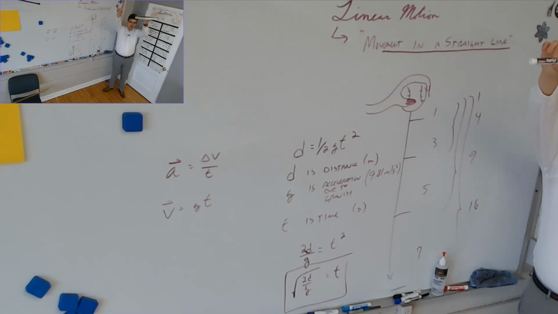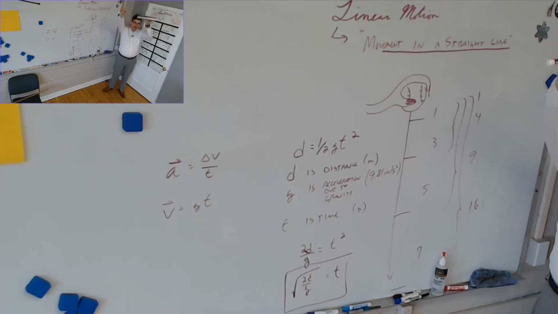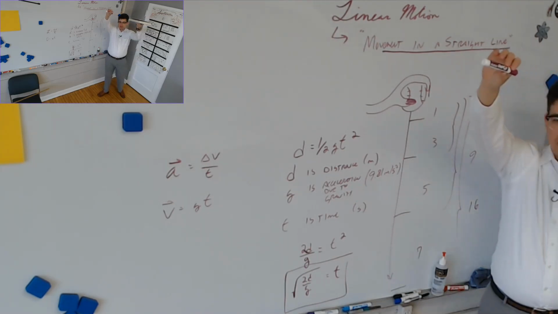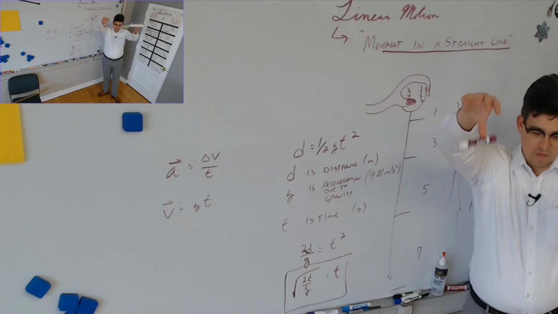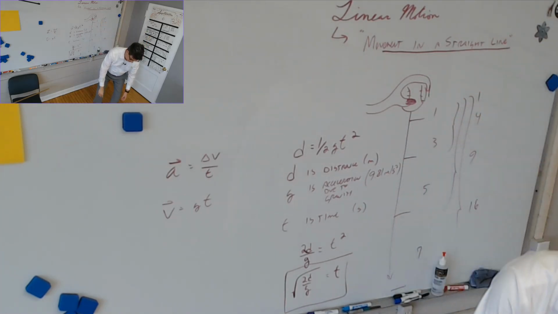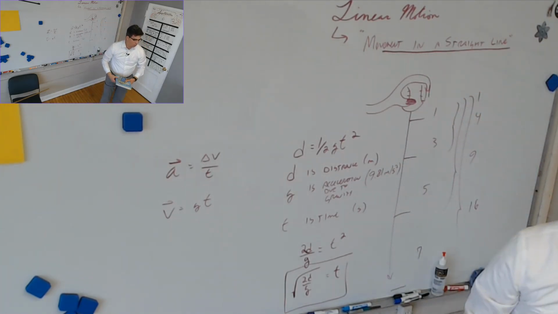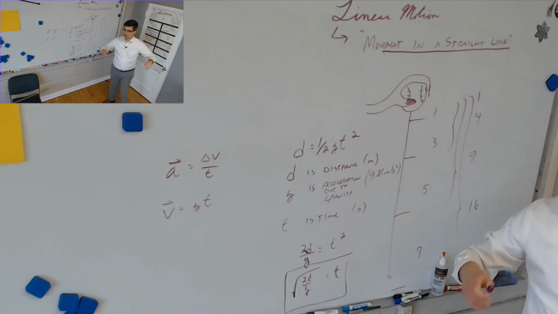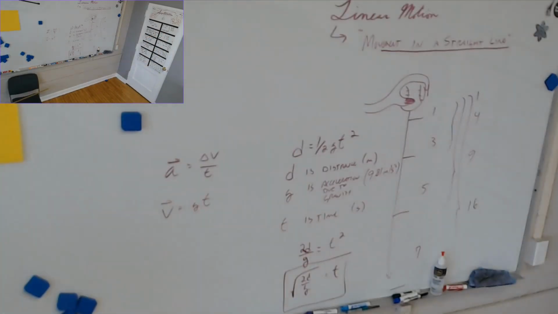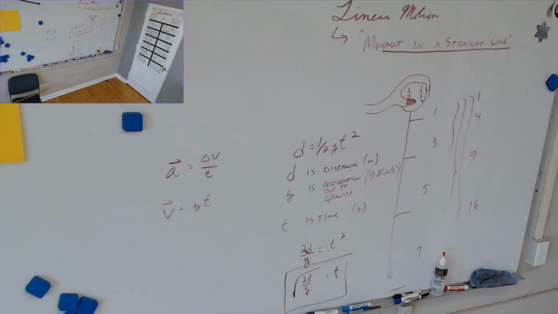And if I drop them, what should happen if physics is right? No, say it again. Try harder. What should happen if physics is true? These should both land how? At the same time. They did in my poor book. Why, if this were a feather, which it isn't, why would it not land at the same time? Or a Kleenex. That's a great idea.